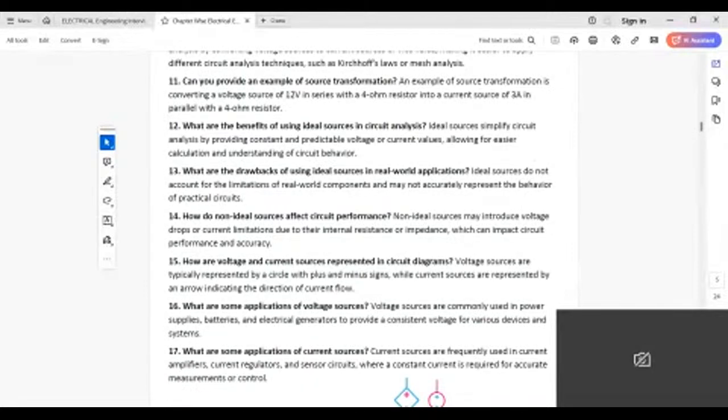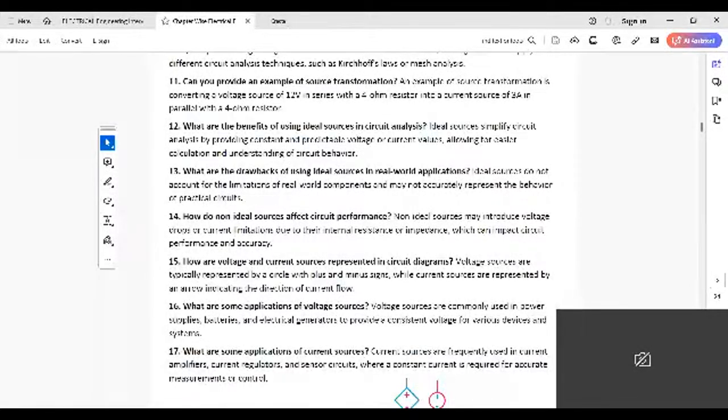Can you provide an example of source transformation? An example of source transformation is applied to a 12 volt voltage source in series with a 4 ohm resistance, which becomes a 3 ampere current source.